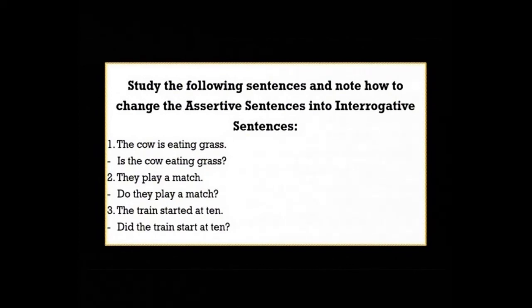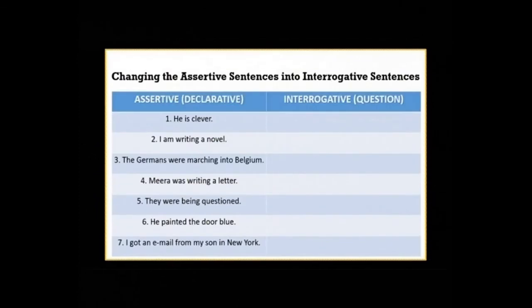Question mark. Third, the train started at 10. Here we have used the second form of the verb start, that is started. So it is simple past tense and we will add did as helping verb. Did the train start at 10? And question mark. So now let us do an exercise, changing the assertive sentences into interrogative sentences.